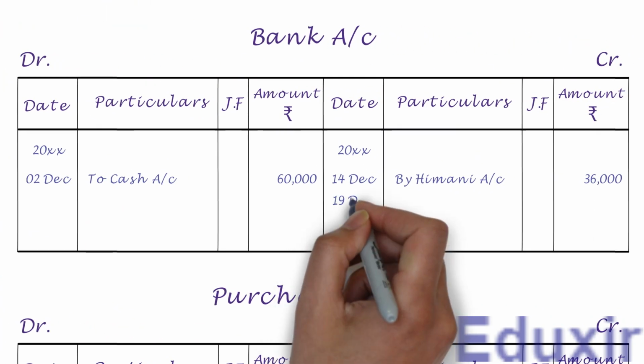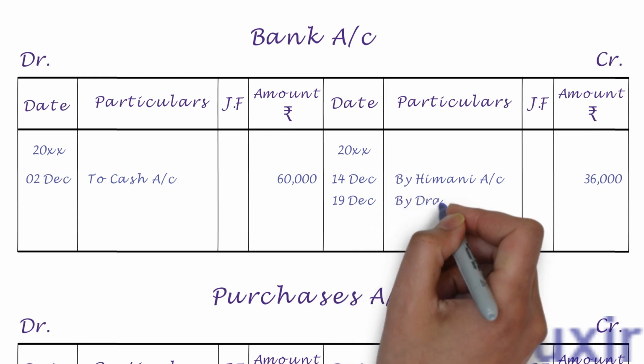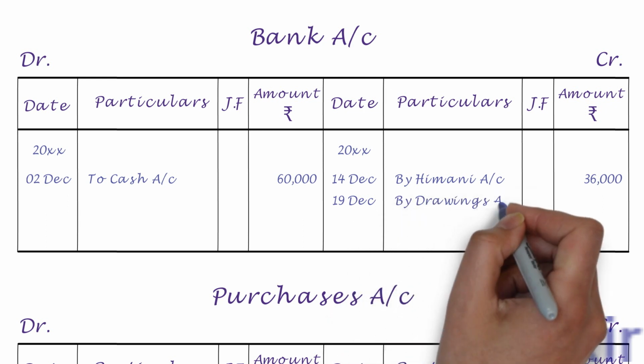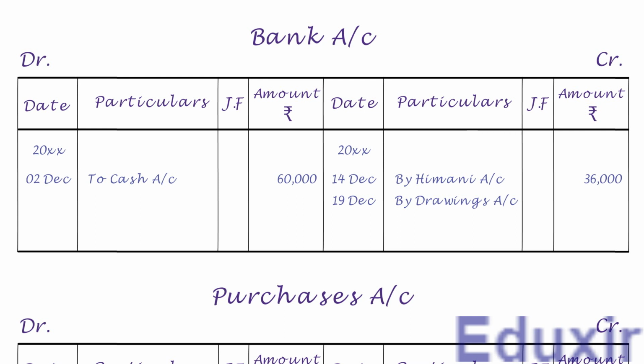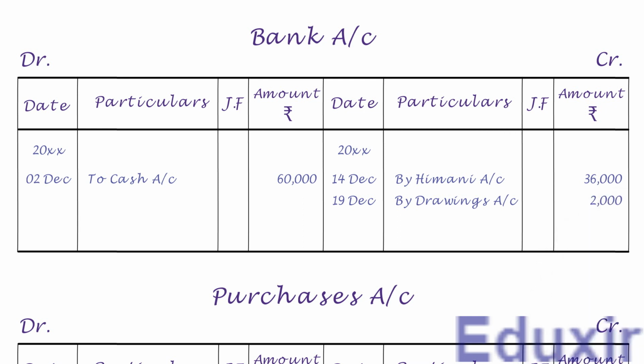On the credit side, let us first write the date. Let us then write by drawings account into the particulars column. Let us write the credit amount of 2000 rupees into the amount column. With that, we have completed the posting of this journal entry into the bank account. Let us now take up the next entry.